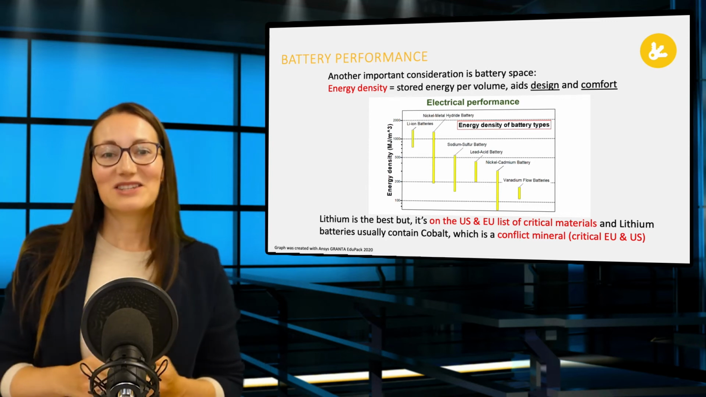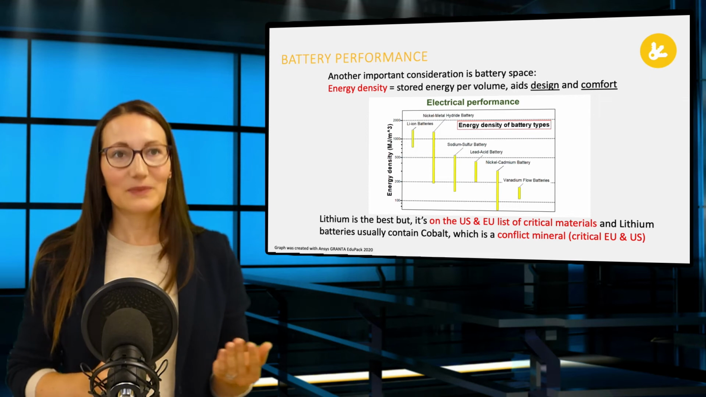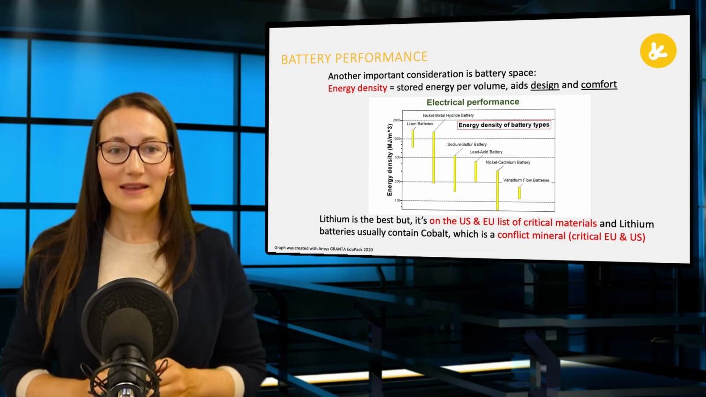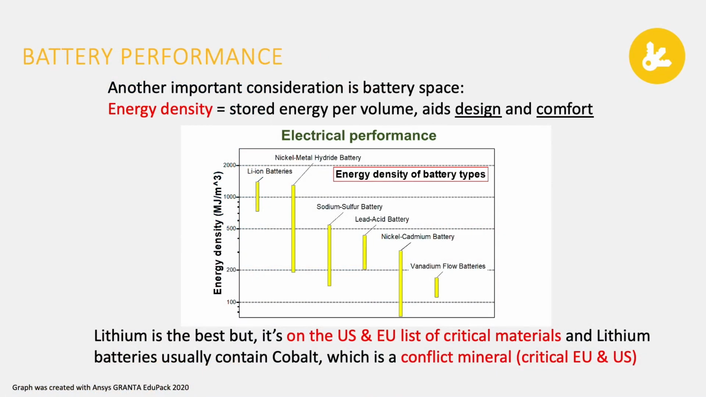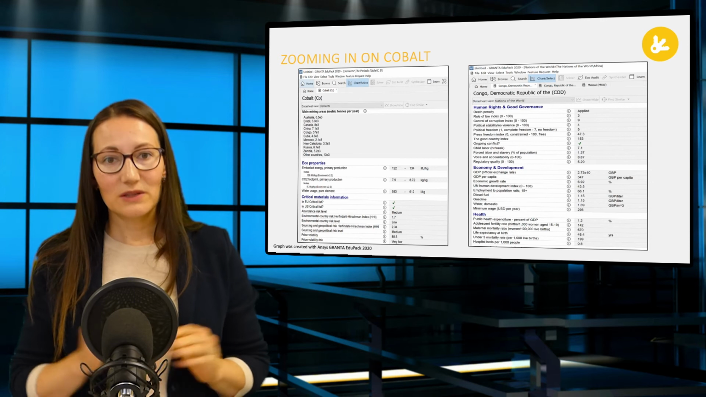Here, a chart shows different types of batteries in terms of their energy density, with stored energy per volume. And this aids design and comfort. So lithium is the best, but it is on the US and the European list of critical elements, and lithium batteries usually contain cobalt, which is a critical material in Europe and in the US as well. Let's zoom in on cobalt.